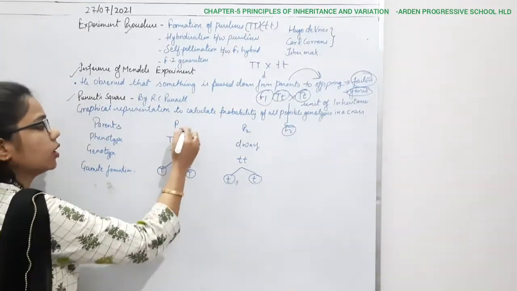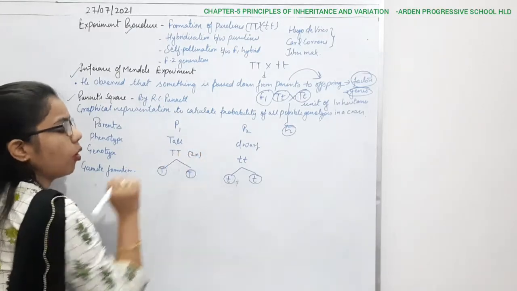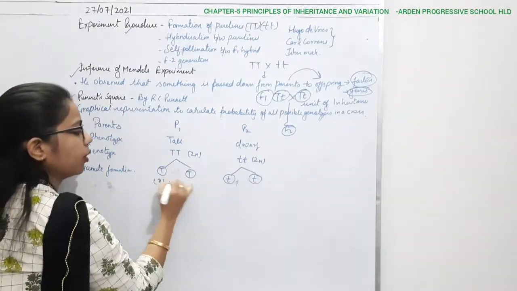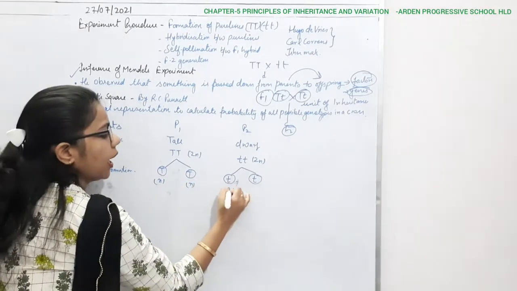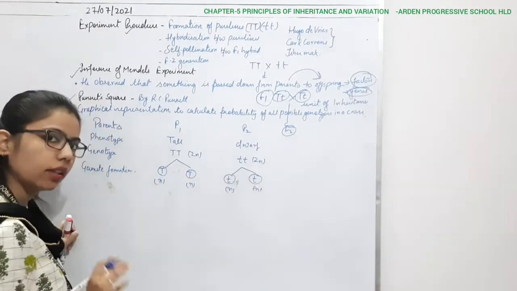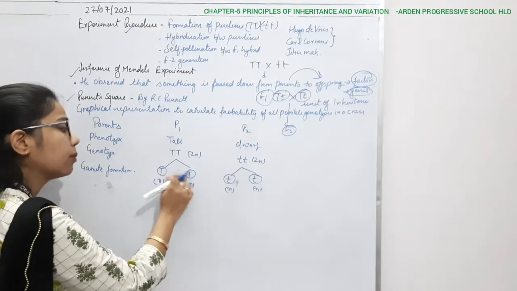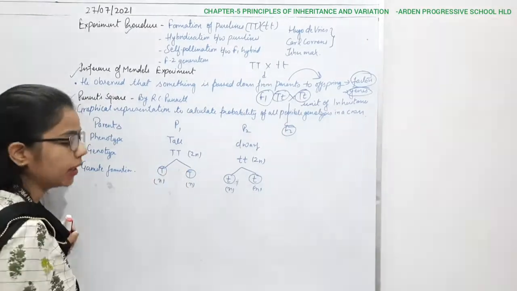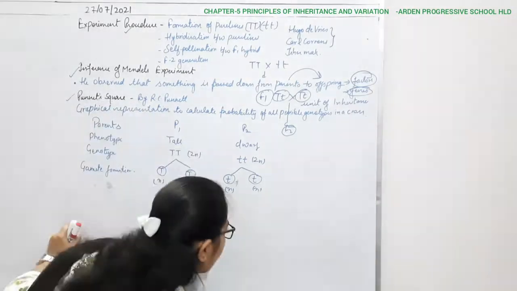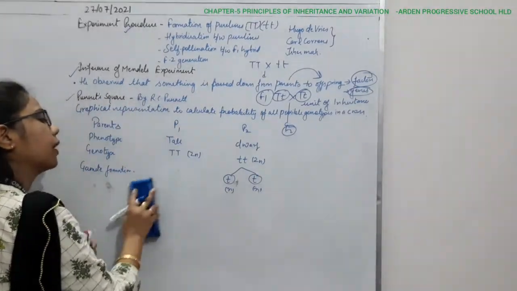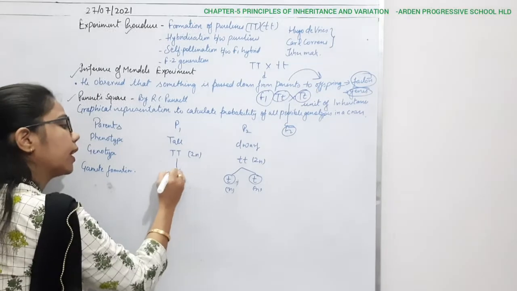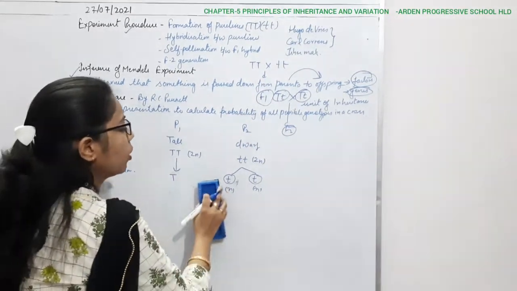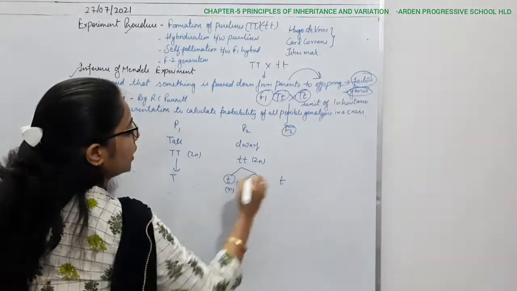So here the condition is what? The condition is diploid. But during the gamete formation, it will be the haploid condition, right? Now, as both are capital T and capital T, there is no need to write it again. So in place of that, we can just write what the gamete can be: capital T. And likewise from here also we can write the small t.